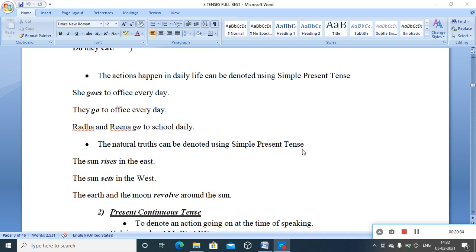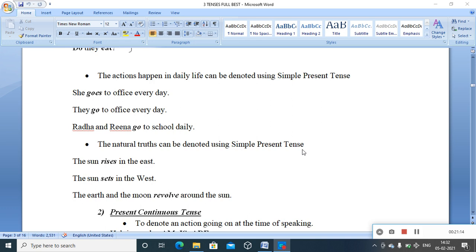Natural truths, like the sun rises in the east. Sun is a singular subject, so the sun rises in the east. That can be taken as a daily action, but more than that, it's a universal truth or a natural truth. Sun is a singular subject, so does plus rise is equal to rises. The sun sets in the west. Setting is an action, but here sun again is a singular subject. Sun does plus set is equal to sets. Sun sets in the west.